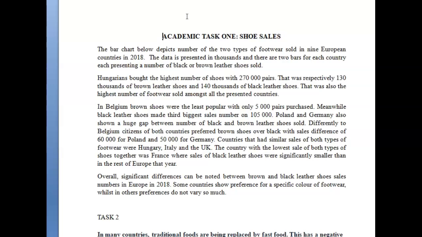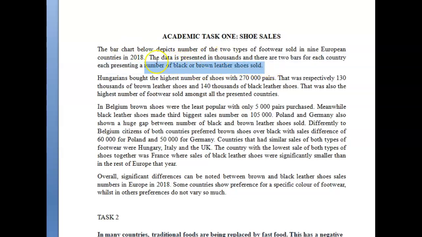So the bar chart depicts, it's not below, the bar chart depicts the number of two types of footwear sold in 9 European countries in 2018. Careful with your use of articles here. All right, there are a couple of mistakes here. The data is presented in thousands, and there are two bars for each country, each representing the number of black or brown shoes sold.